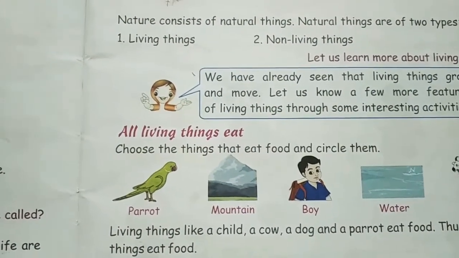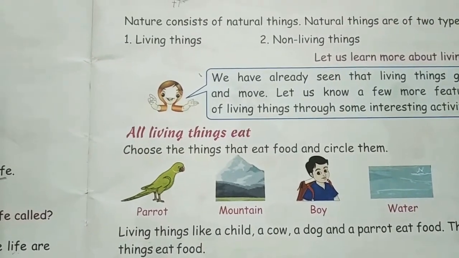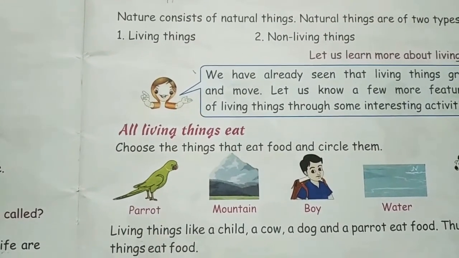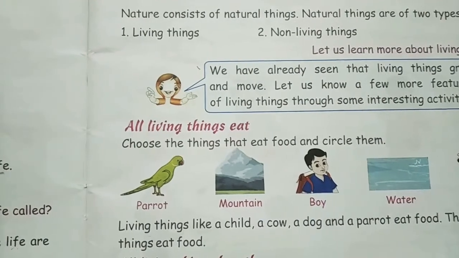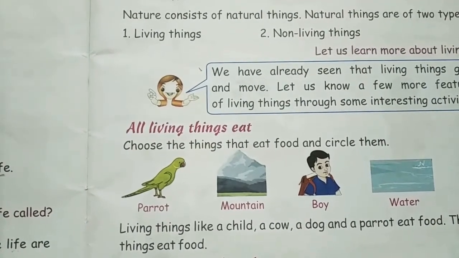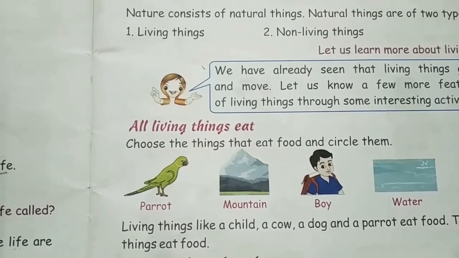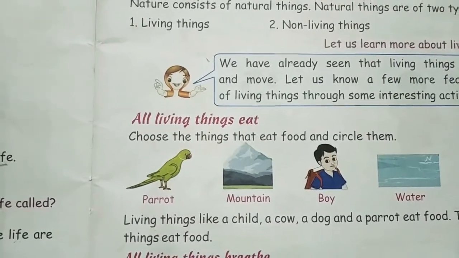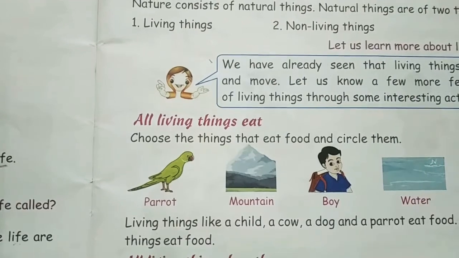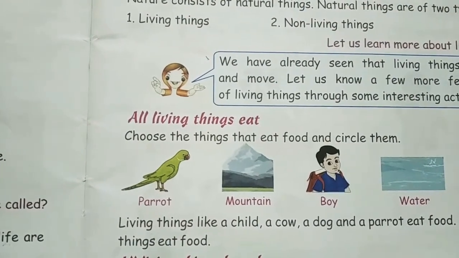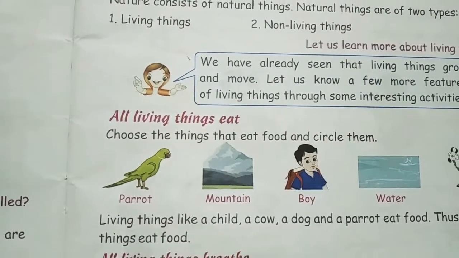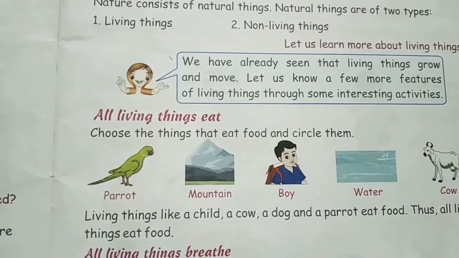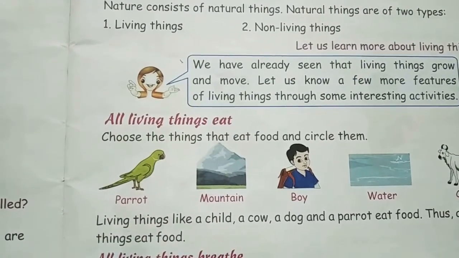The first one, it can be living things and it can be non-living things that we have already discussed. Yes or no? So living things means what? The things which grow and which can move on their own. The things which don't move and don't grow are called non-living things. So today we will learn some more points about living and non-living things, children.